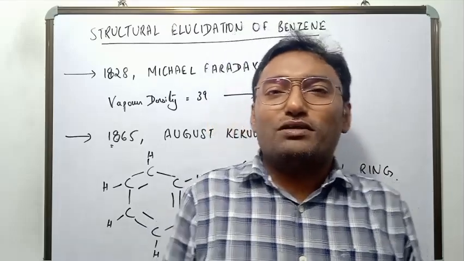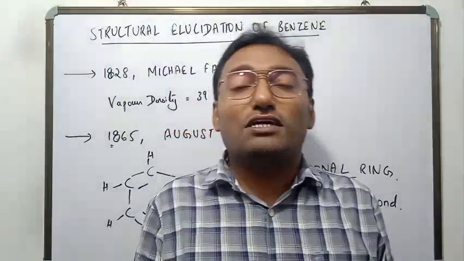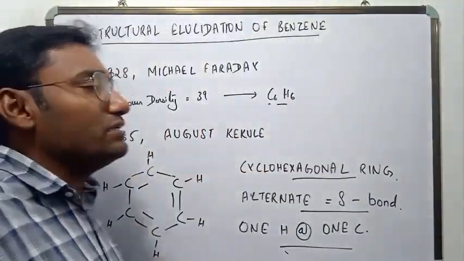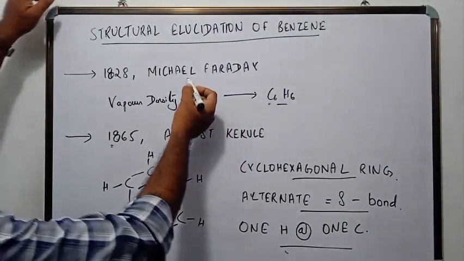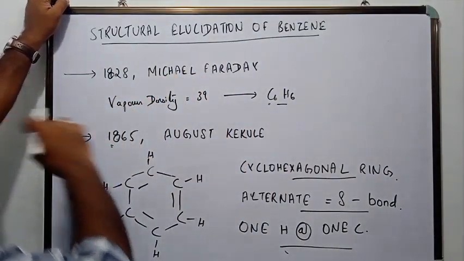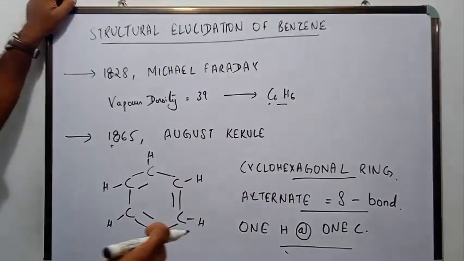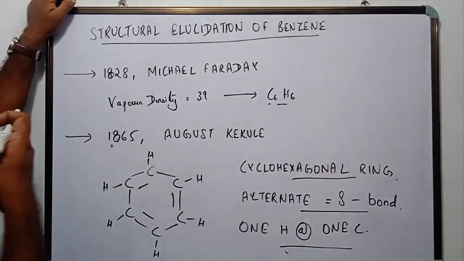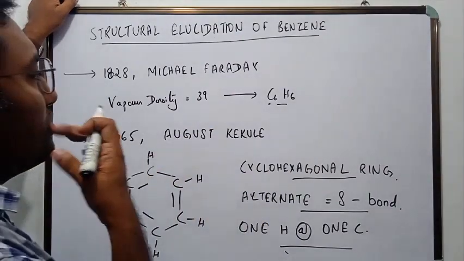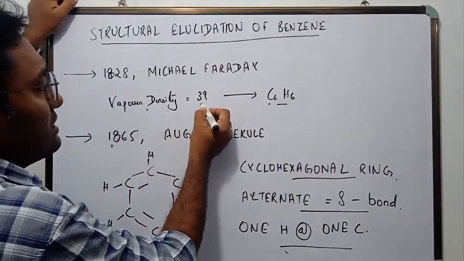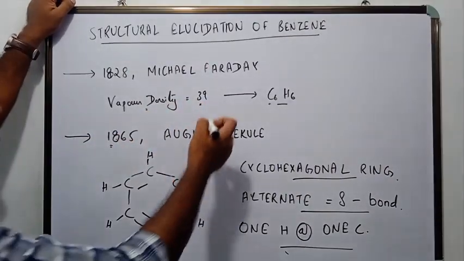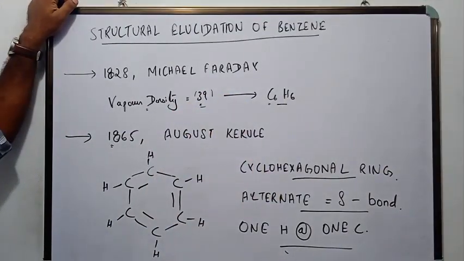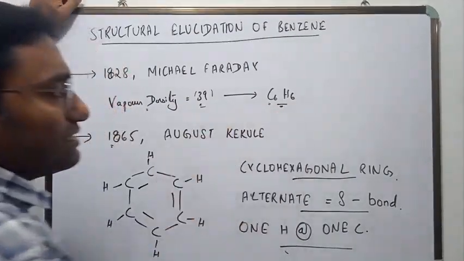Welcome to the class. Dear students, today we are going to discuss structural elucidation of benzene. It was in the year 1828 that a scientist named Michael Faraday was experimenting on various gases of various compounds, and he found out, while experimenting on benzene, that the vapor density of benzene is 39. Pointing to this vapor density of 39, he established the molecular formula of benzene to be C6H6.